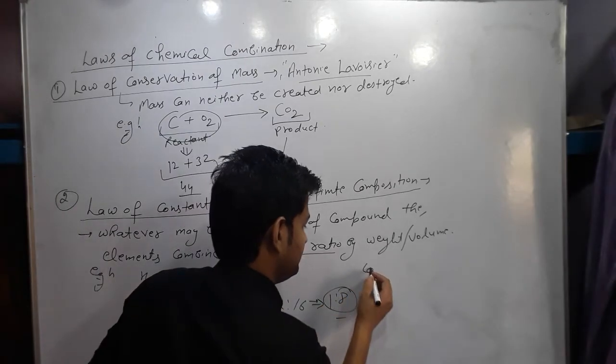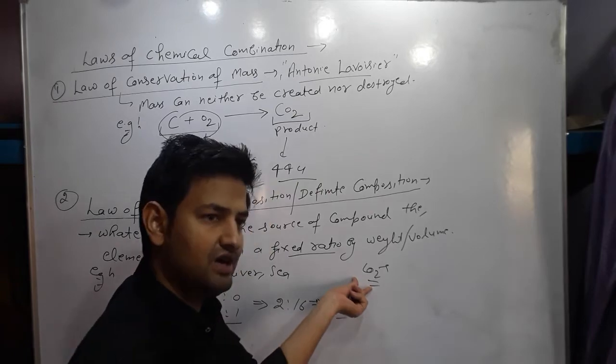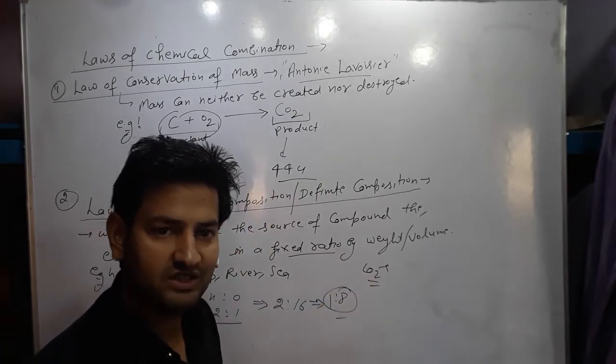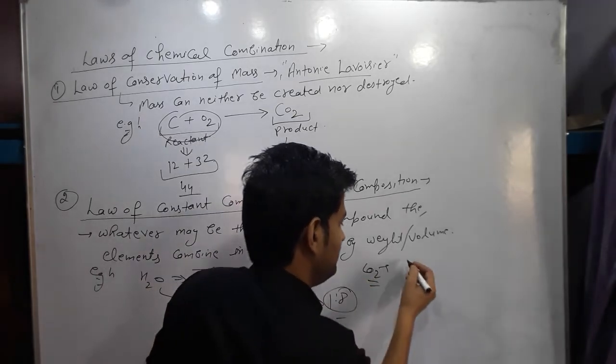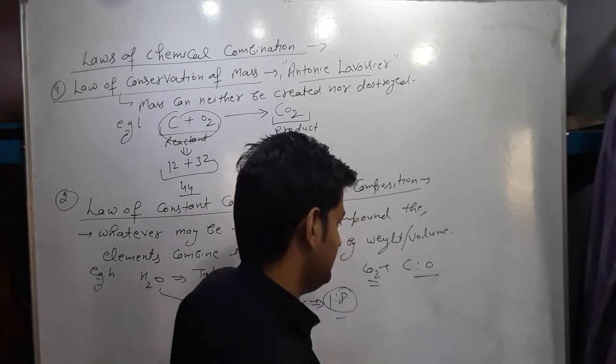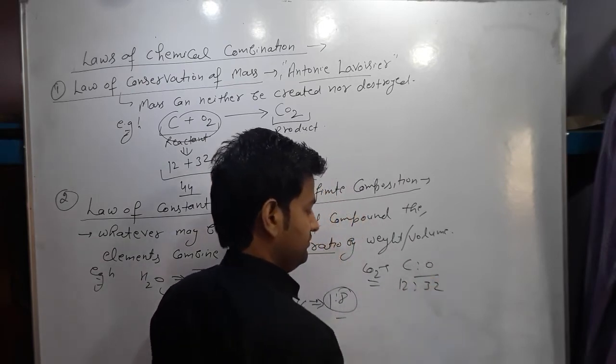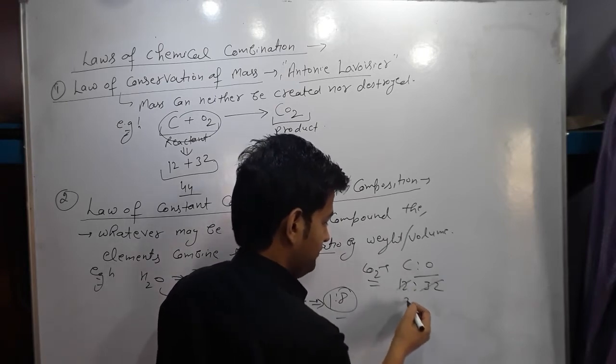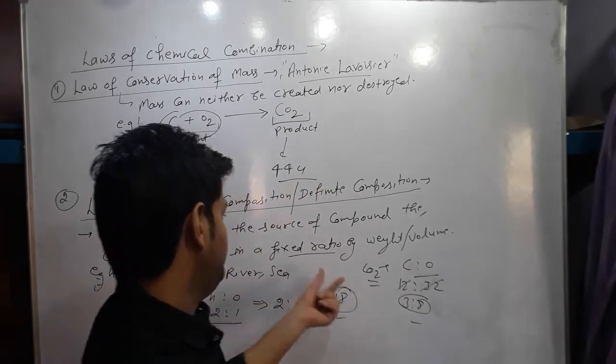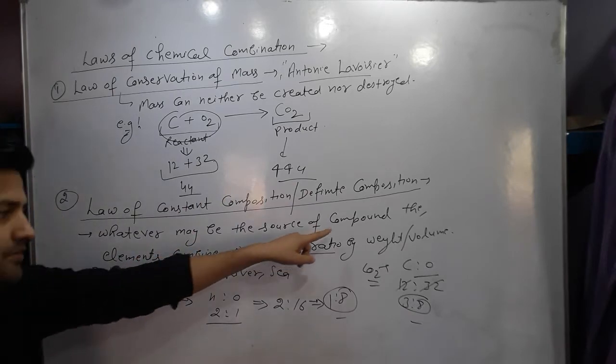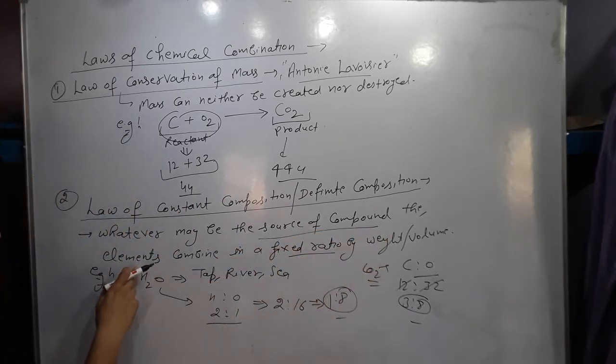Similarly for carbon dioxide, whatever may be the source, from the atmosphere, from the earth's crust, anywhere, the ratio of carbon and oxygen will remain the same, and it comes out to be 12:32. Simplifying it, 3:8. Whatever may be the source of the compound, the ratio in which the elements combine is fixed. This is the law of constant composition, and this law is given by Joseph Proust.